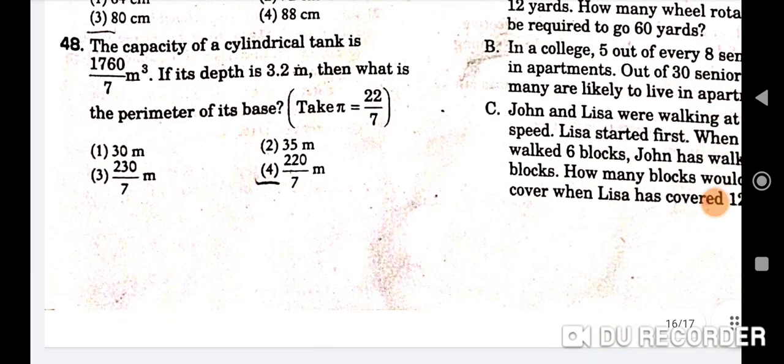Next is, the capacity of a cylindrical tank is 1760 upon 7 meter cube. If its depth is 3.2 meter, then what is the perimeter of its base? Take pi is equal to 22 upon 7. Correct option is fourth, that is 220 upon 7 meter.